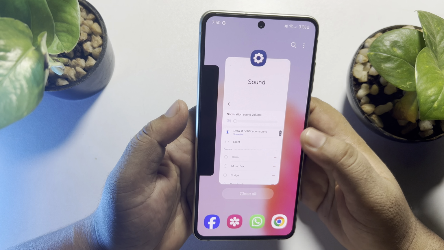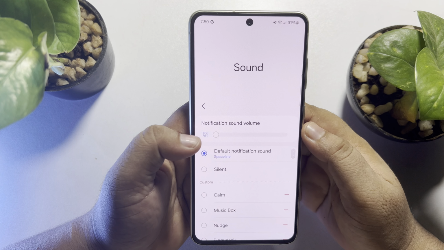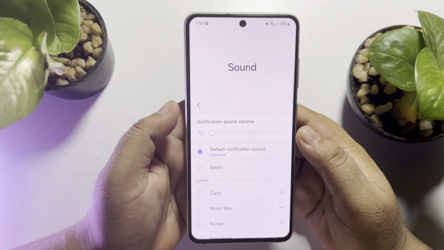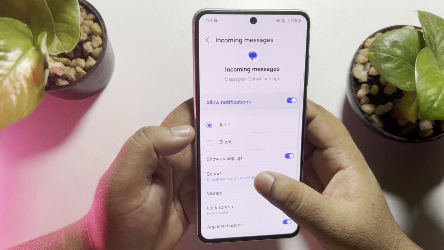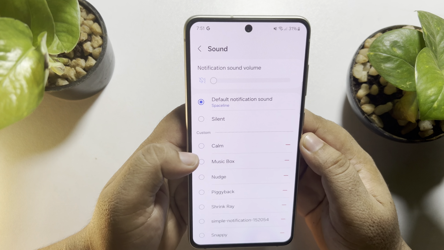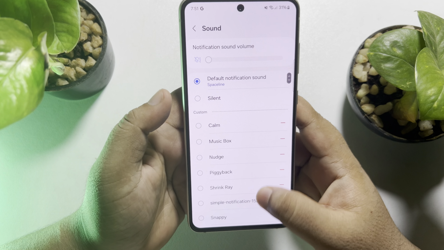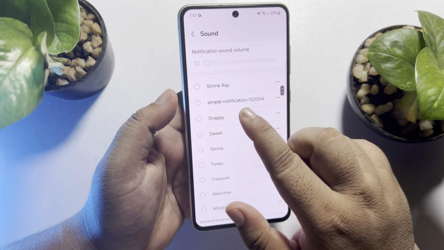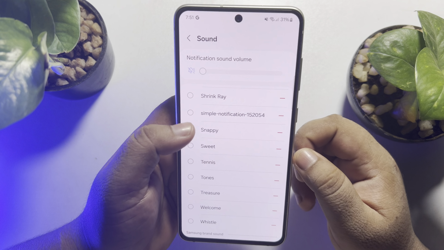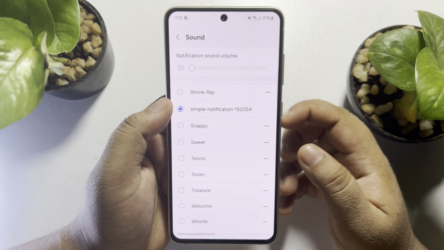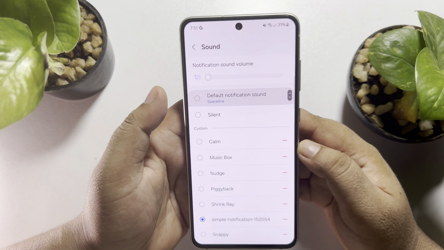Now let's use this custom notification. To do that, again go to your settings and tap on sound, and here under custom you will see the notification you just imported. So this is how we can easily use custom notifications in our Android phone.